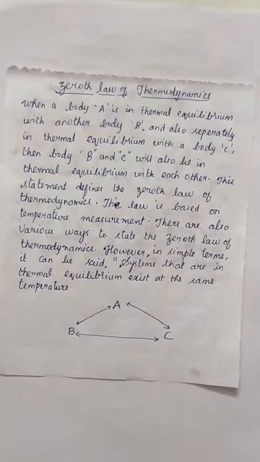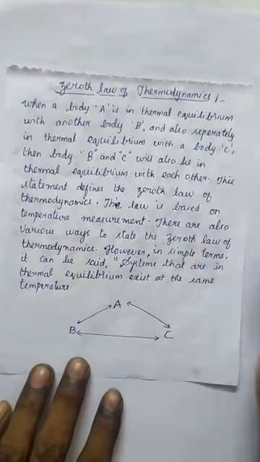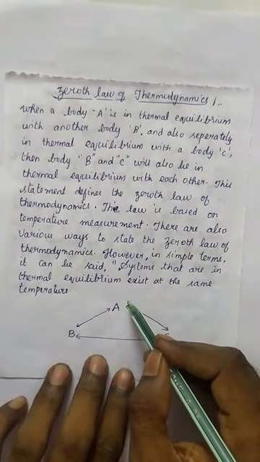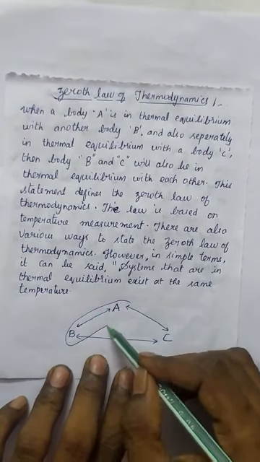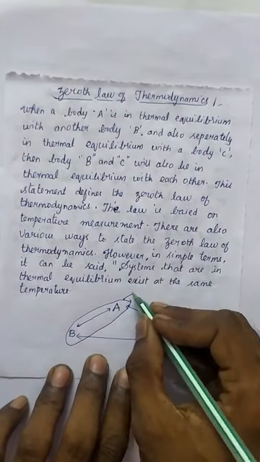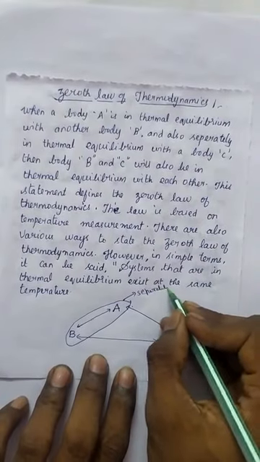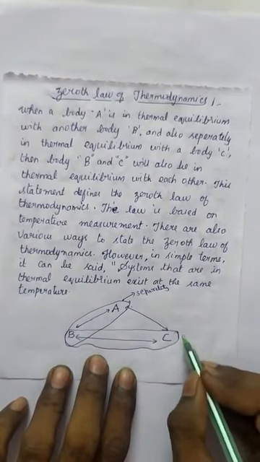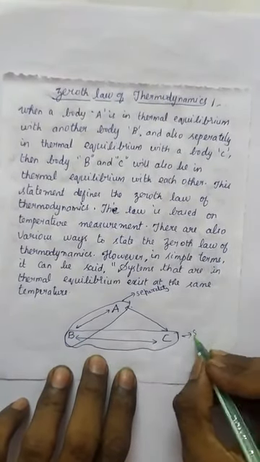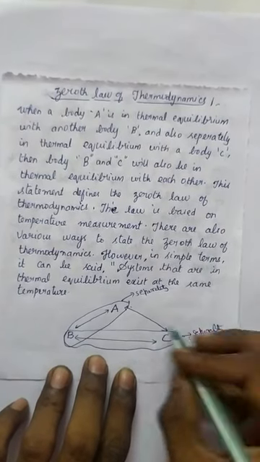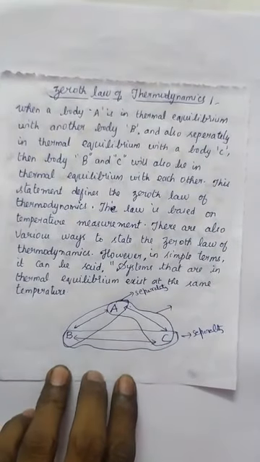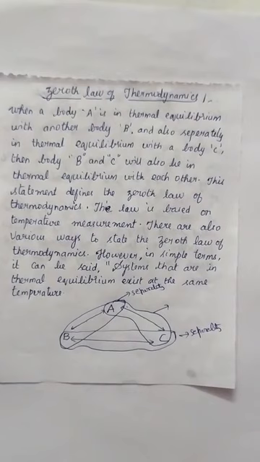Now we will talk about the zeroth law of thermodynamics. The zeroth law is basically a very primitive statement, which says that when A and B are in thermal equilibrium separately, and B and C are in thermal equilibrium separately, then A and C should also be in thermal equilibrium.